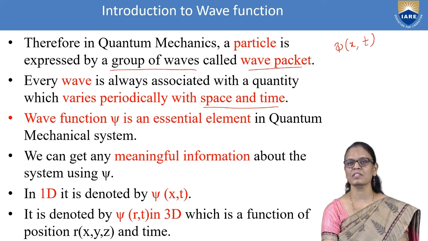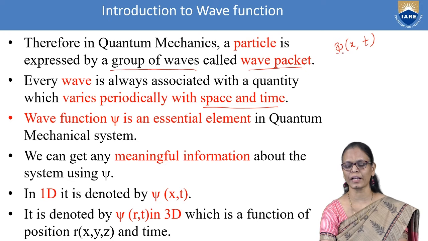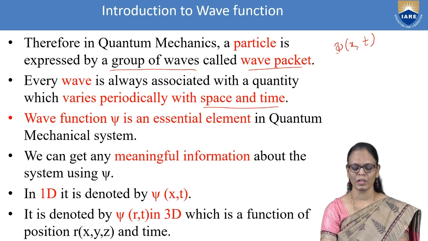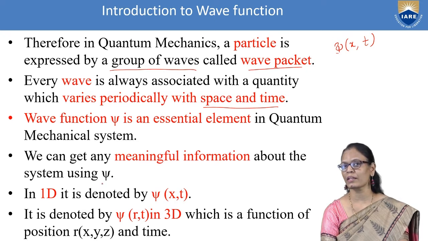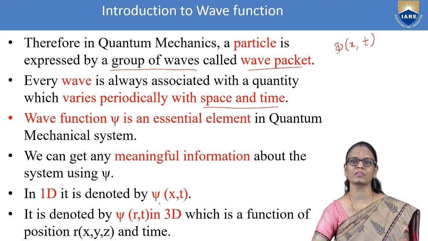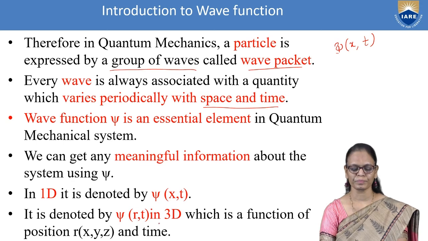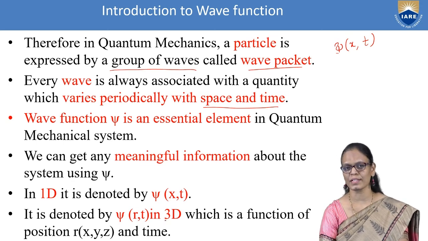So the wave function psi is an essential element in quantum mechanics. When I am talking about a wave function psi, it is a function of both position and time. Now we can get any meaningful information about the system using psi. So if you know psi, you can talk about other information also that we are going to discuss now.